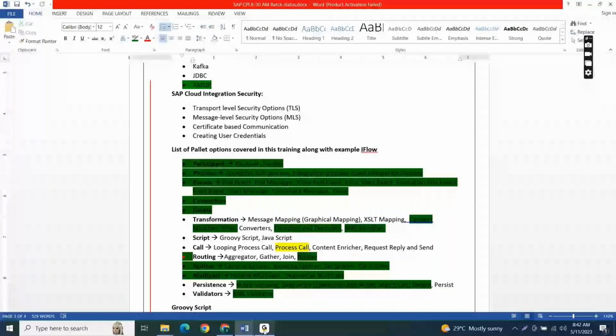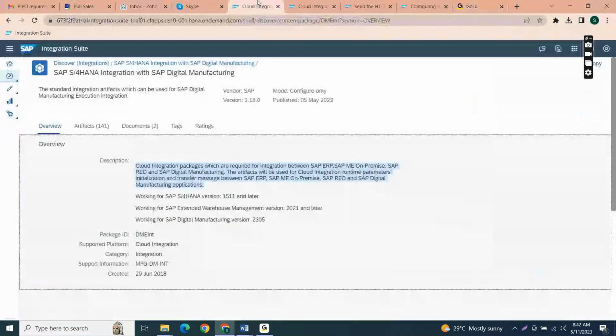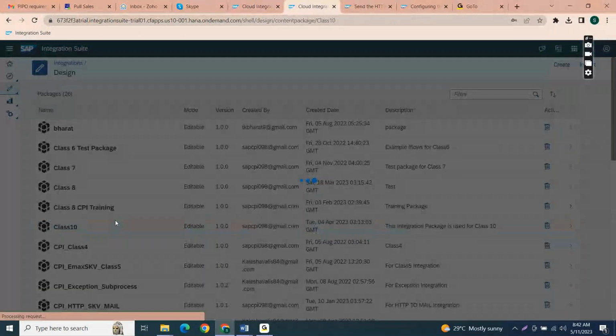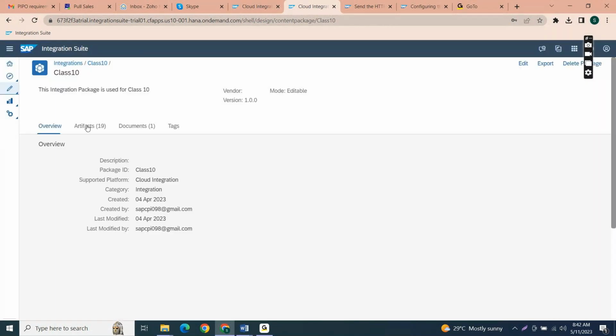So today we'll focus on, yesterday we just started working on that part, the request reply. Are you able to see my screen? Yes. So what does request reply mean, and what is the use of request reply first of all?